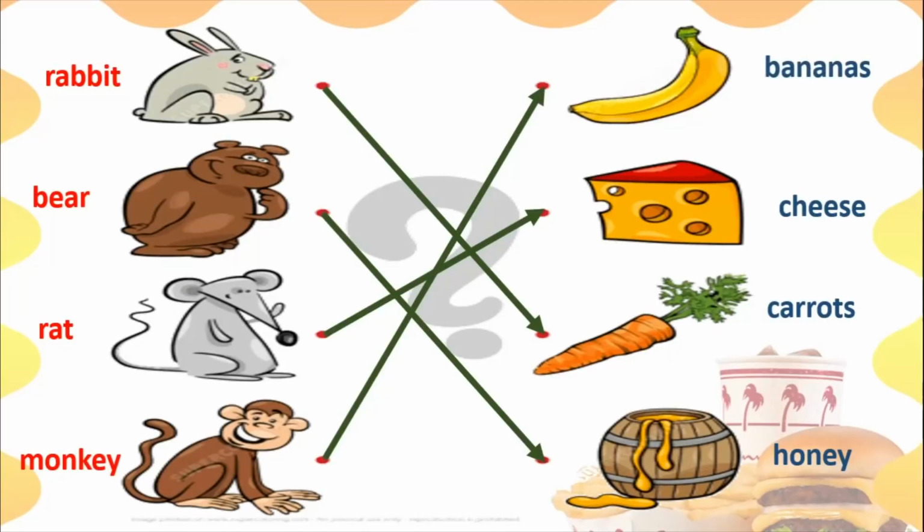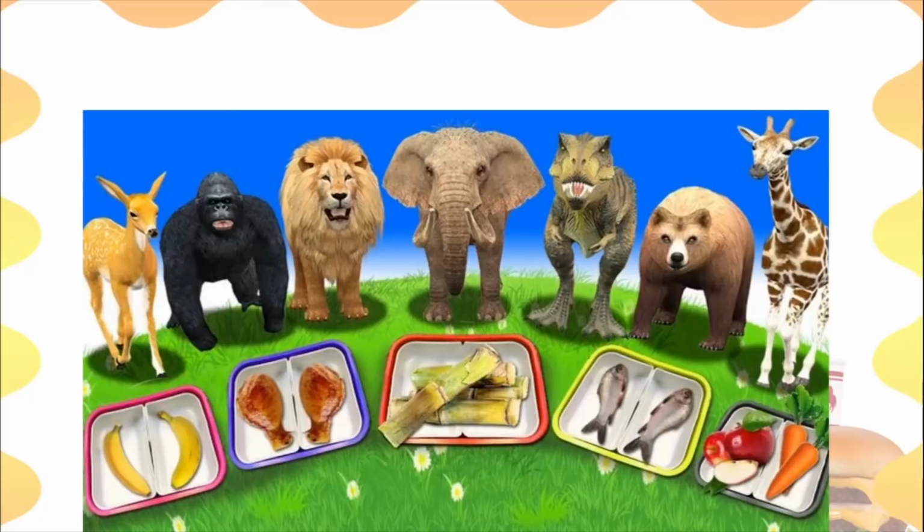Okay, so you can see that all of them are animals, but they eat different things. If you give the bear carrots, the bear might eat it, but he will not enjoy eating carrots. So that is what the food of animals is. Now animals are of different types, children. So different types of animals need to eat different kinds of food.